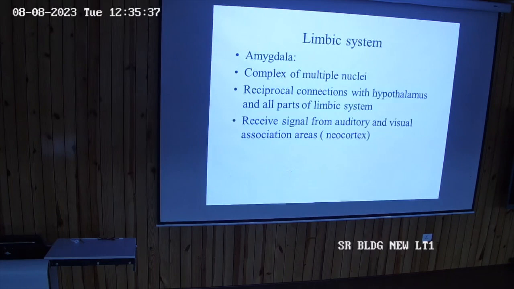Amygdala is very important. Where is it present? What is the position of the amygdala? Where is it present? I asked because you studied this in the basal ganglia. What was the caudate nucleus in that? What was the structure of caudate nucleus?